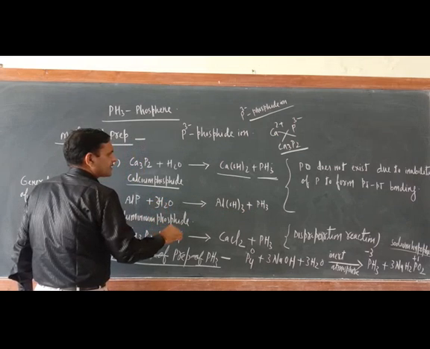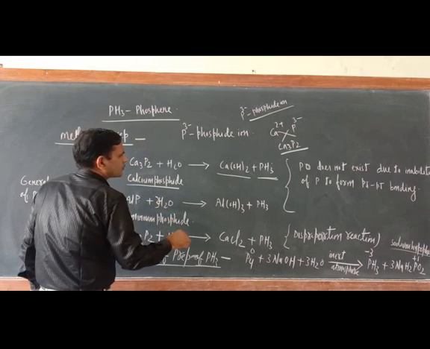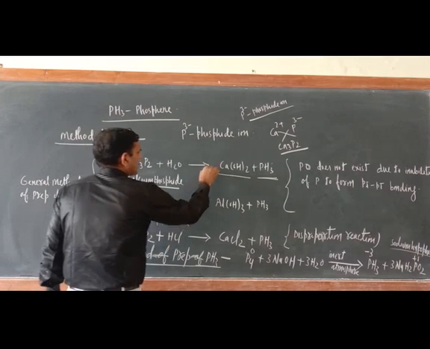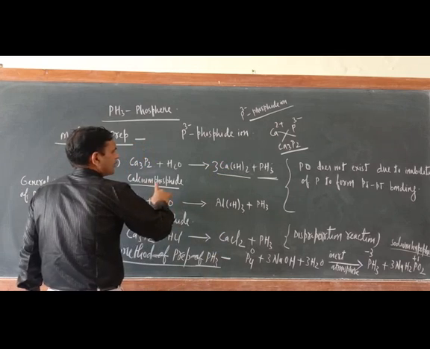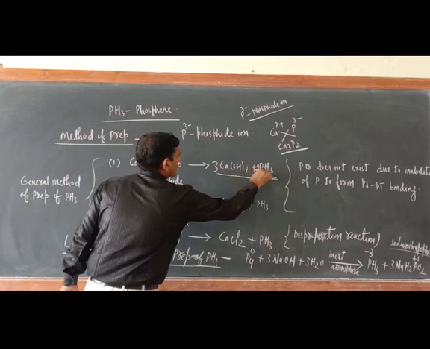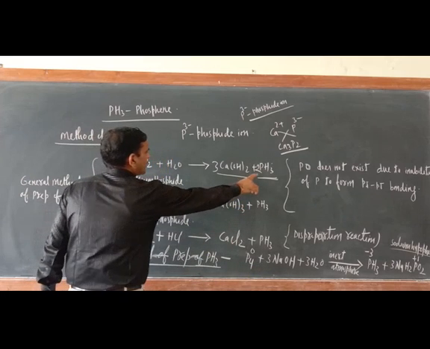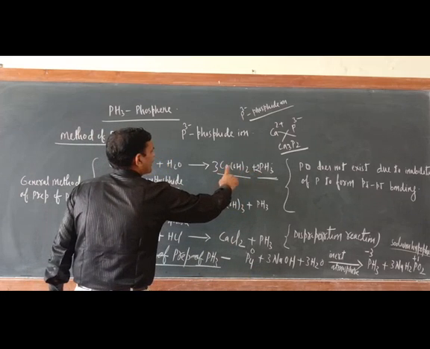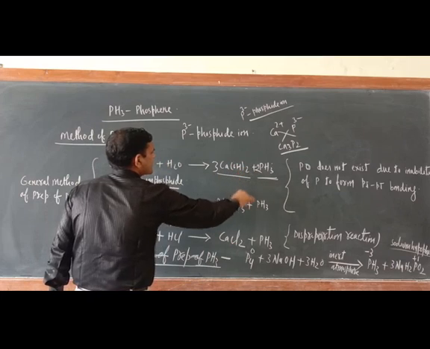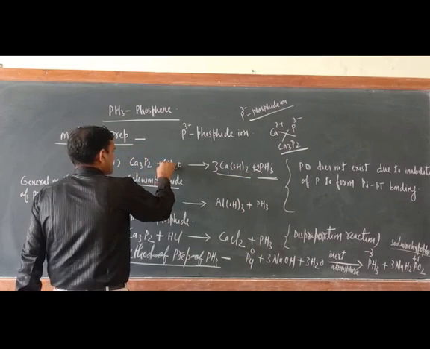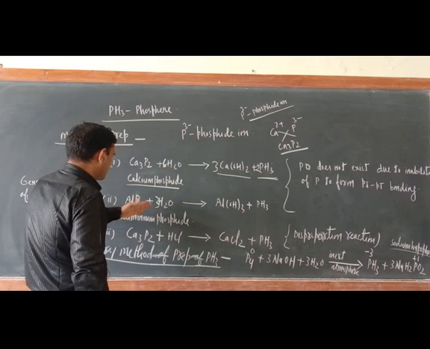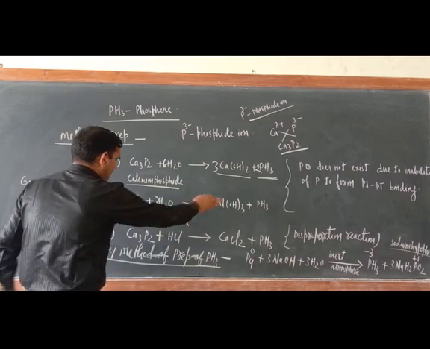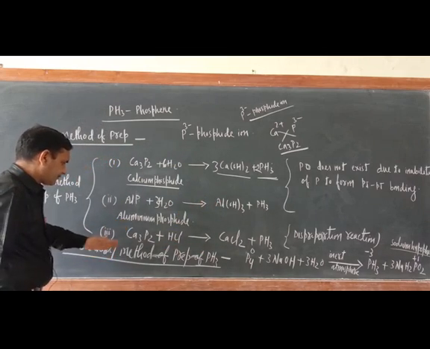Please balance the reaction. So here also Ca3, so 3 2s are 6, and 6 plus 3 is 9. Now here phosphorus is 2 PH3. So 3 2s are 6 and 3 2s are 6, so 12. So here 6 H2O. Same way you can balance this one also. 3 and 6 is there. Now balance this one the same way.